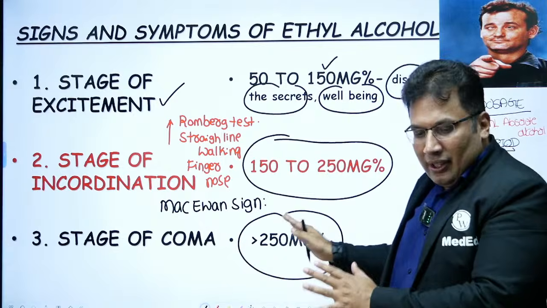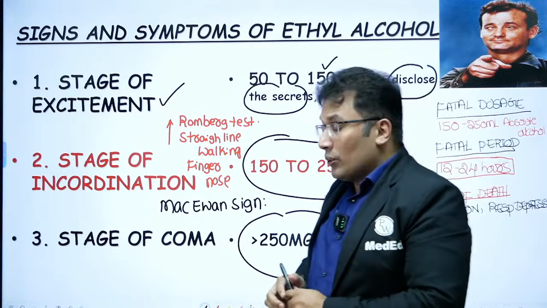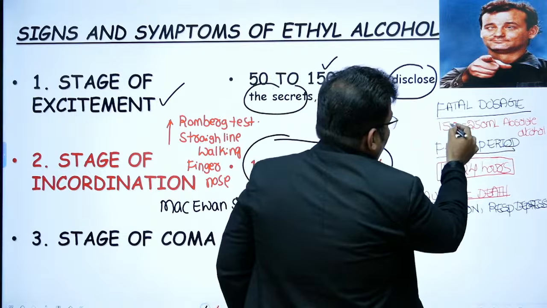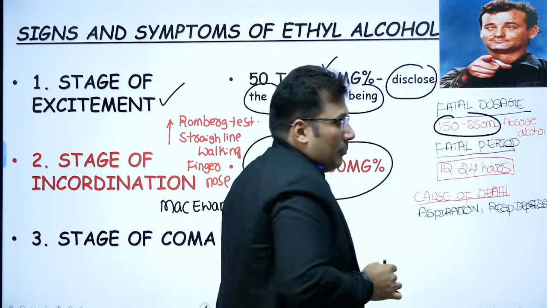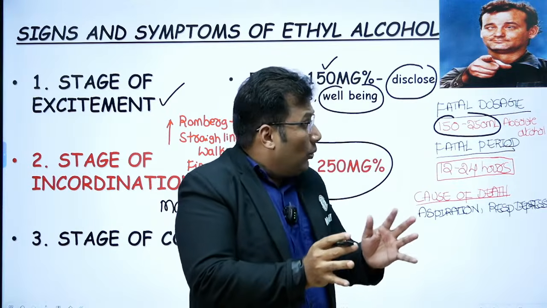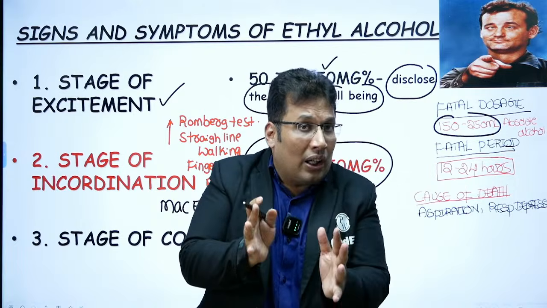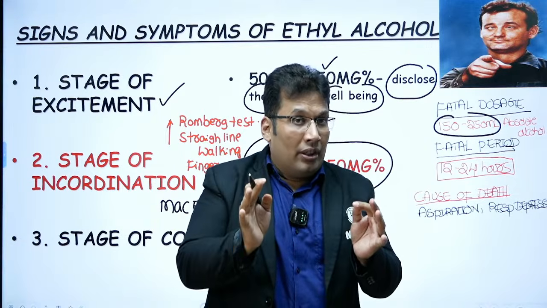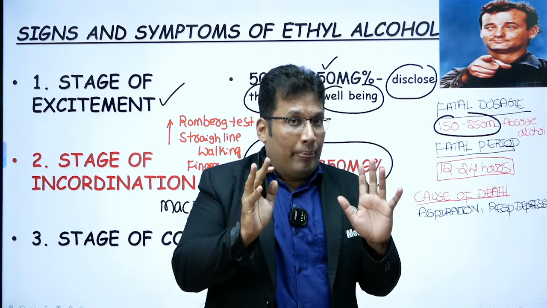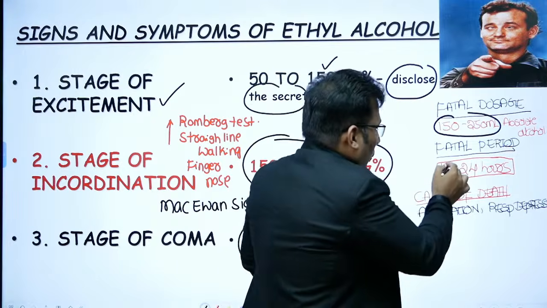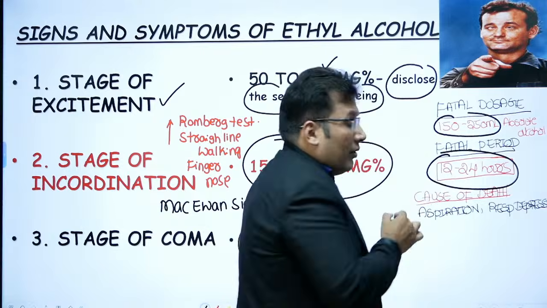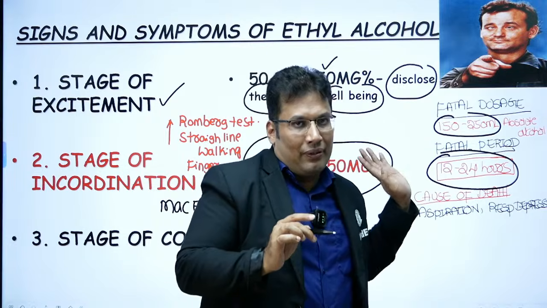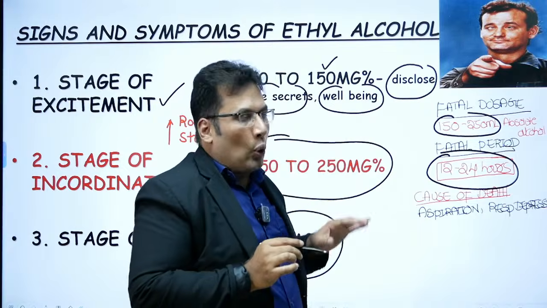So this is about stage of coma and all you've understood. Now comes, what is the fatal dosage? Fatal dosage is 150 to 250 ml. When a person takes 250 ml of absolute alcohol there are chances of death, but it is very rare. Fatal period is 12 to 24 hours. The cause of death is aspiration and respiratory depression. So this is about ethyl alcohol.